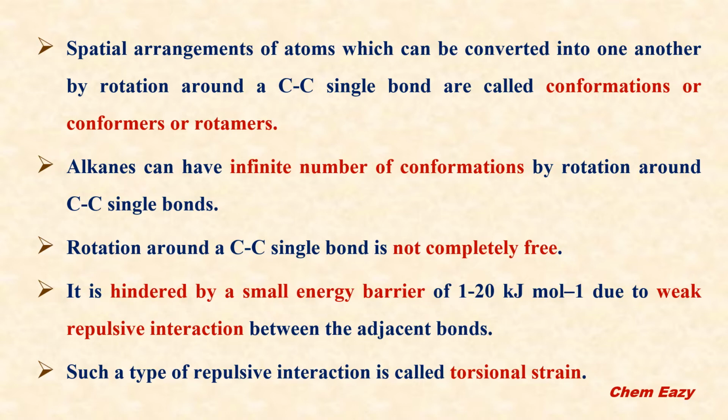This rotation is hindered by a small energy barrier of 1 to 20 kilojoules per mole due to weak repulsive interaction between the adjacent bonds. Such repulsive interaction is called torsional strain.